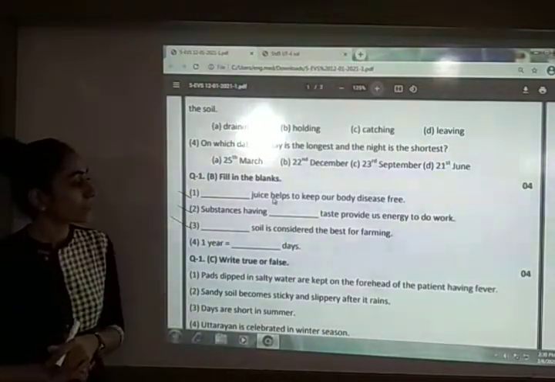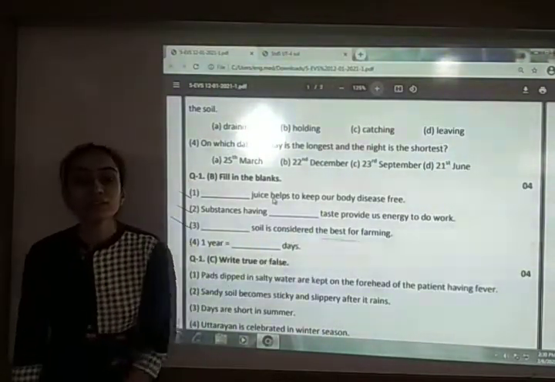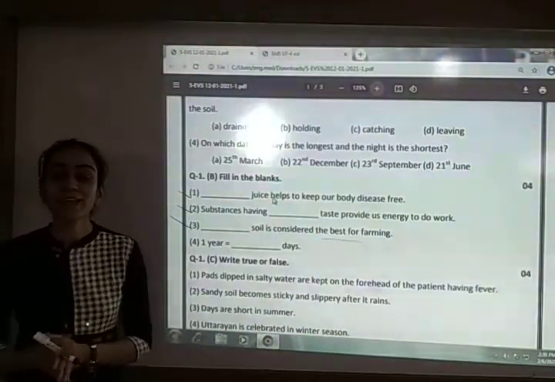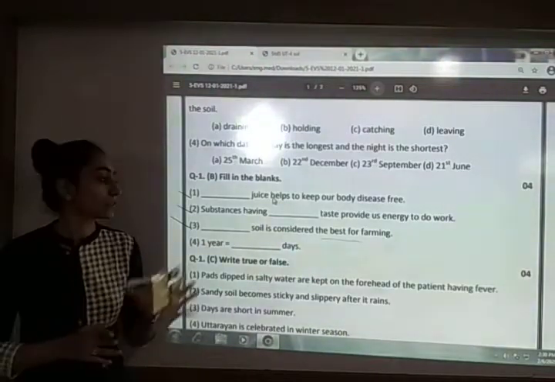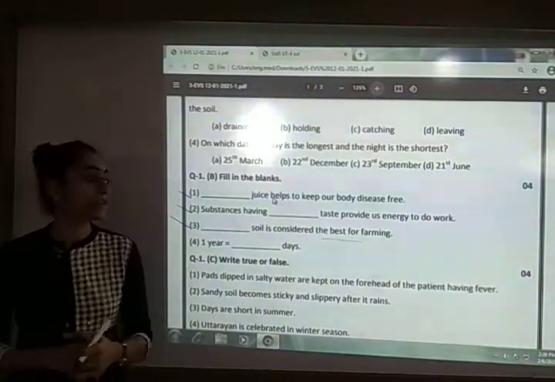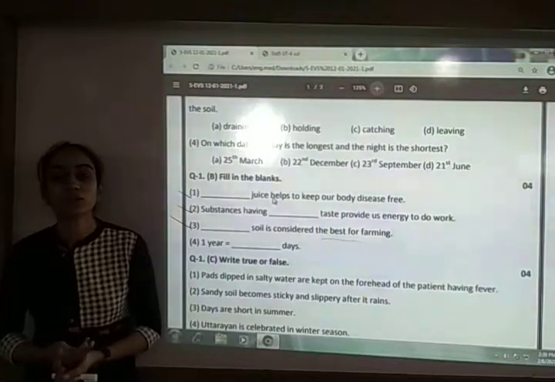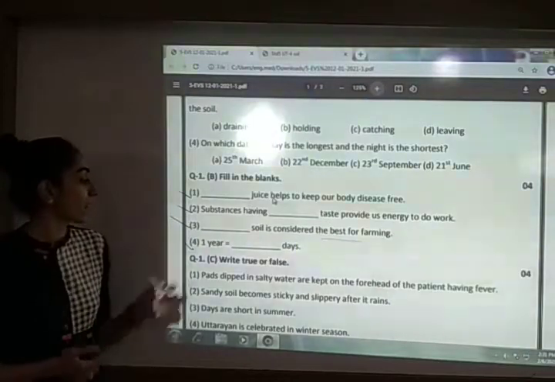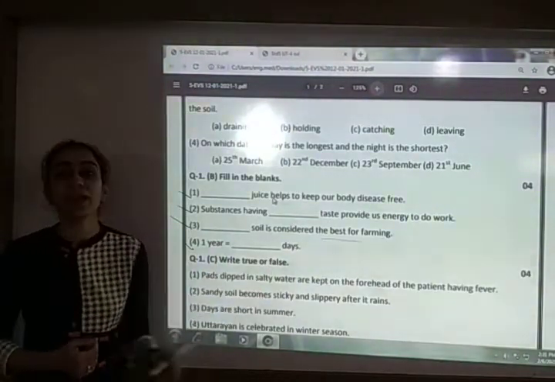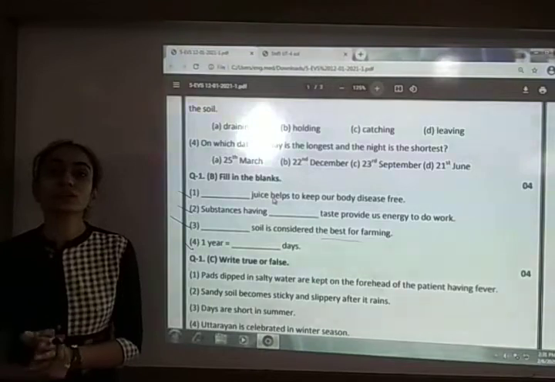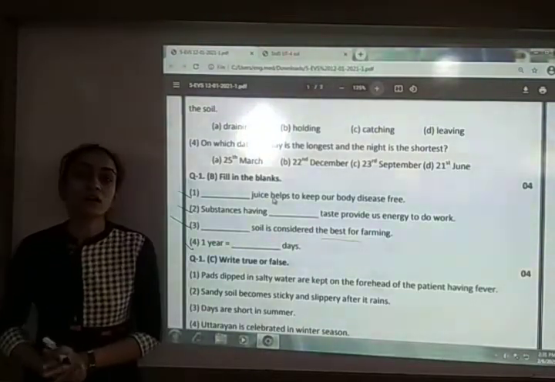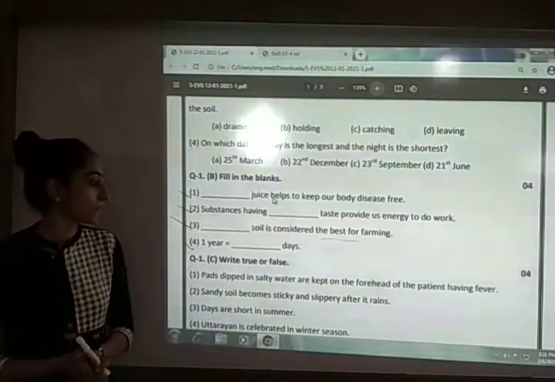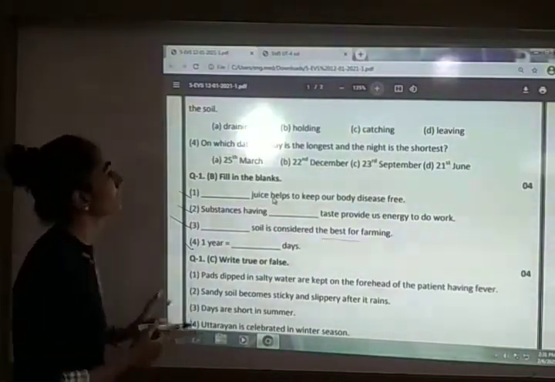Next is, blank soil is considered best for farming. Which soil is considered the best for farming? So here your answer is alluvial soil, or you can also write loamy soil. Loamy soil is considered the best soil for farming. And the last one, fourth number, is, 1 year is equal to blank days. So 1 year is equal to 365 days, or if it is a leap year, you can also write 366 days. So these are the answers for the fill in the blanks.